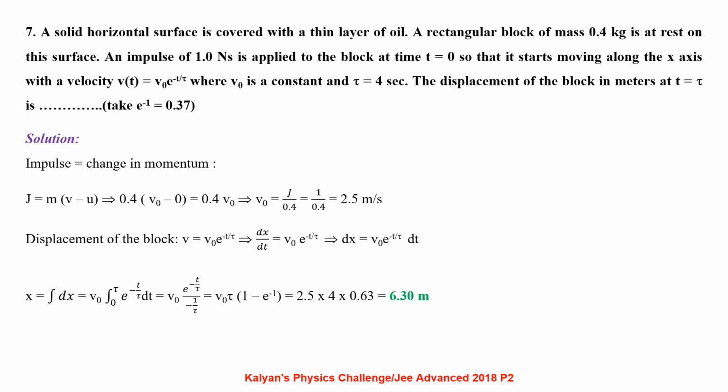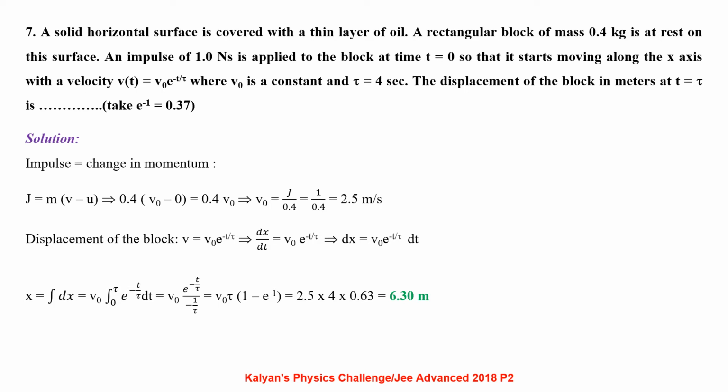A solid horizontal surface is covered with a thin layer of oil. A rectangular block of mass 0.4 kg is at rest on this surface. An impulse of 1 Newton second is applied to the block at time t equals 0 so that it starts moving along the x-axis with a velocity v(t) equals v0 e power minus t by tau, where v0 is constant and tau equals 4 seconds. The displacement of the block in meters at t equals tau is, take e power minus 1 equals 0.37.